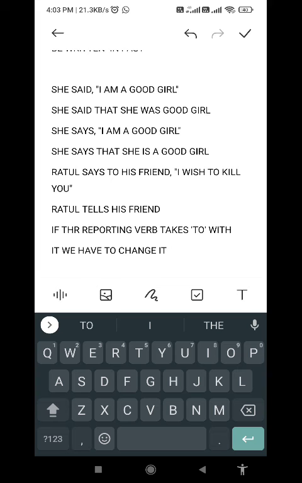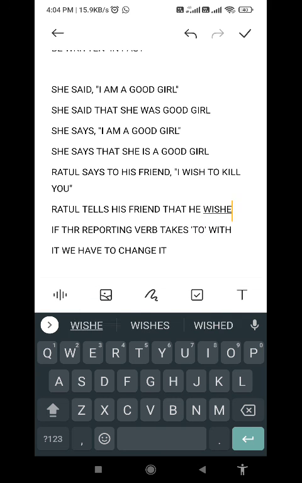So Ratul tells his friend, and here "I wish to kill you" is an assertive sentence, that is why I made the linker that. Now I, first person pronoun, means Ratul. Ratul is a boy. It is the name of a boy as far as I know. So we can write there he. Now I wish becomes he wishes, because tells is in present tense, so I have to make wish present tense.